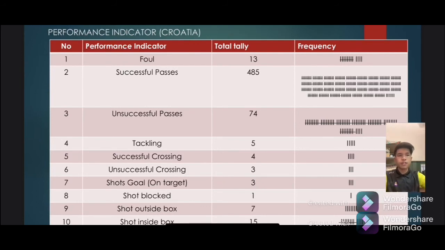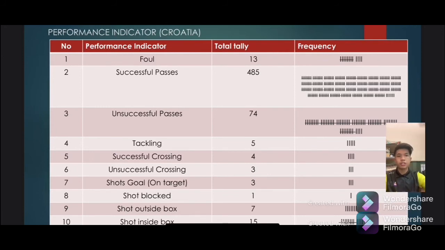France are good in crossing in order to create a chance to score a goal. For the unsuccessful crossing for both teams, it is the same or equal, which is 3 times for both teams. It is because sometimes the crossing gets blocked by the defender to deny the chance into the penalty box, or gets cleared by the defending.